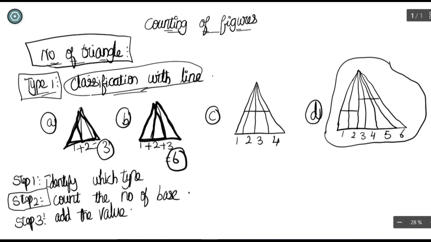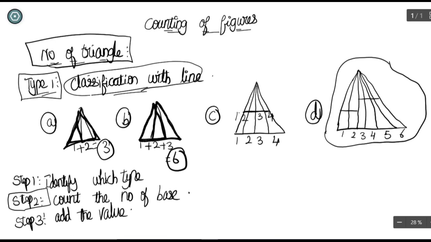If they ask for classification with lines, you are going to do nothing else: just count the bases and add the values. That's all. And you are asking me, this looks like a somewhat different problem. So what do we have to do? There are other bases here, and we shouldn't number them 5, 6, 7, 8, because this is a base with a different depth. So you have to again count the bases as 1, 2, 3, 4.